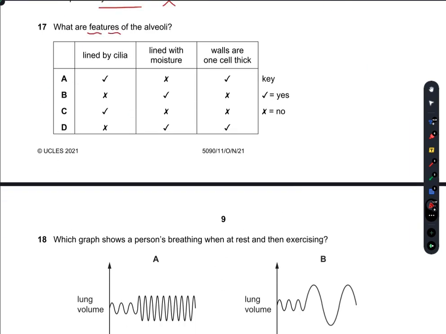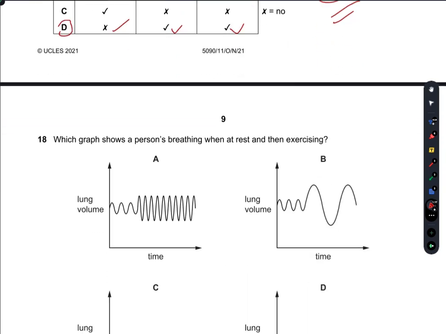What are the features of the alveoli? The alveoli are not lined with cilia, they are lined with moisture. The walls are single cell thick, and they are connected to a capillary which is also a single cell thick. So D is the right option.